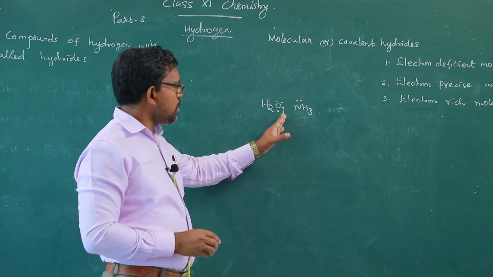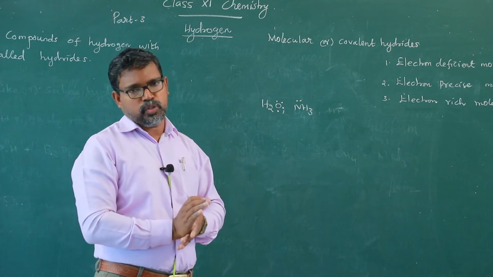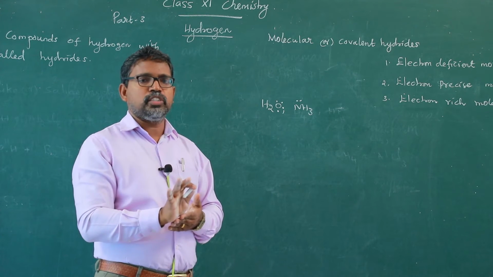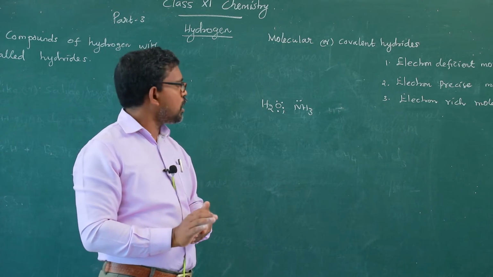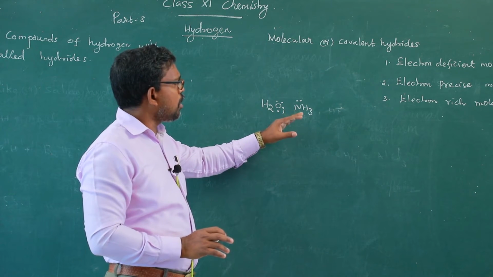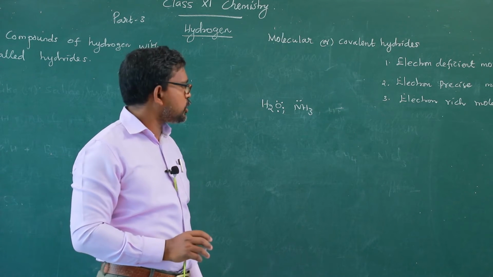These lone pairs are readily donated to other compounds. So they are electron rich in their valence shell. Therefore, these compounds are referred to as electron rich molecular hydrides.